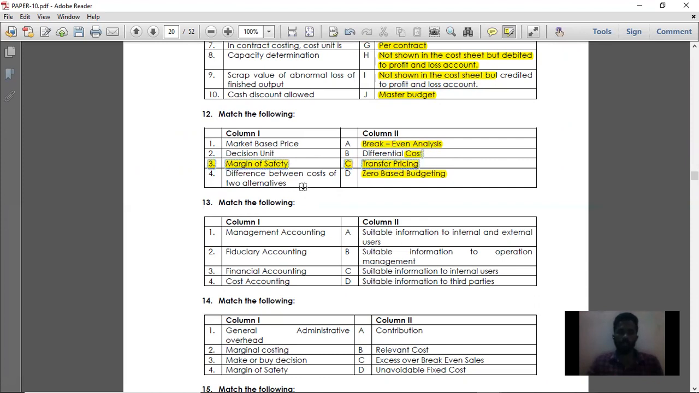Match the following, we'll just move on. Then point number 13, that is question number 13, management accounting. Management accounting is suitable for internal users.